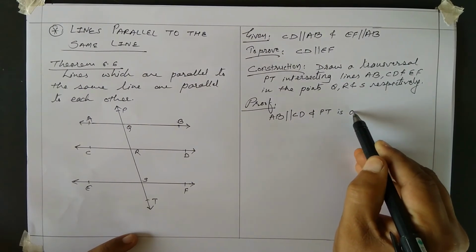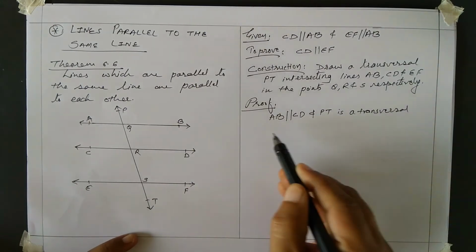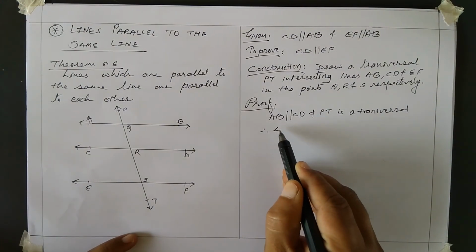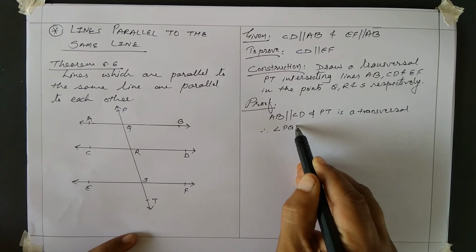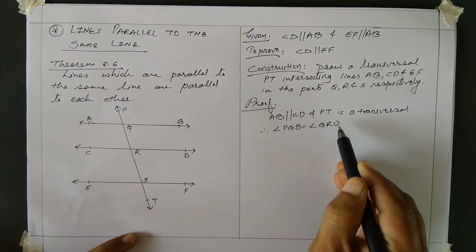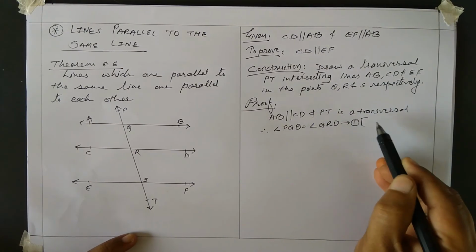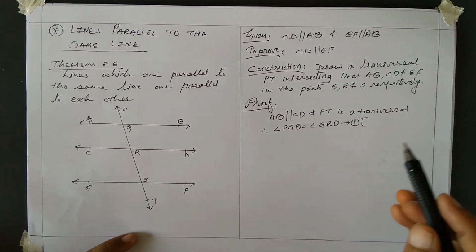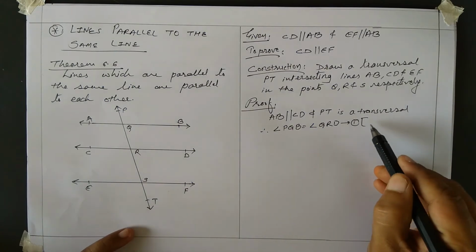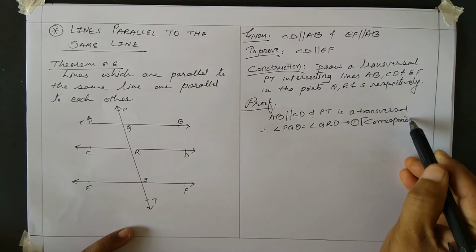Then what will happen? Therefore angle PQB is equal to angle QRD. Result number 1. Now your lines are parallel, so PQB and QRD are forming corresponding angles. So we will write here corresponding angles.